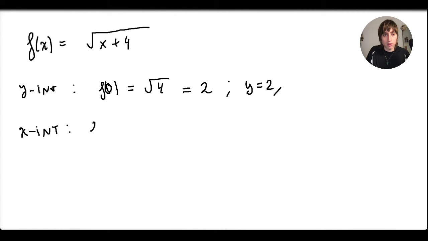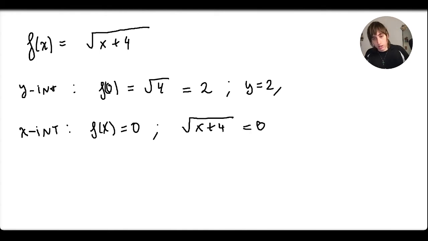Okay, x-intercept. X-intercept means making the function equal to 0 and solving it. So that would be square root of x plus 4 equal to 0. And now let's solve this equation. How do we get rid of the square root? We change it to the other side, raising whatever we have to the power of 2. So let's finish. X plus 4 equals 0 to the power of 2, which is just 0. So x equals minus 4. Therefore, it crosses the x-axis at input minus 4. And we're done. We've analyzed the y-intercept and the x-intercept.